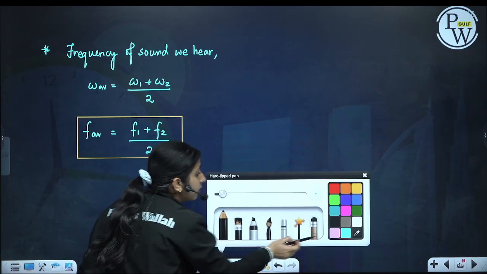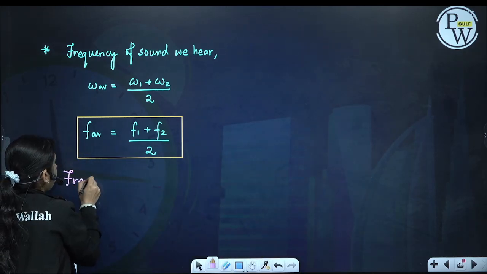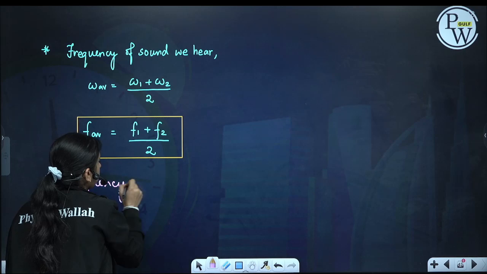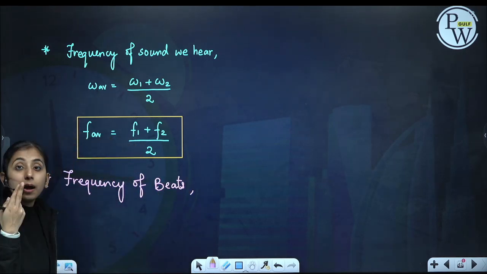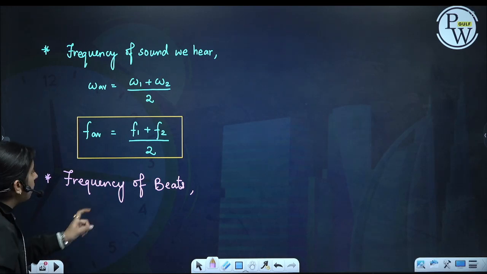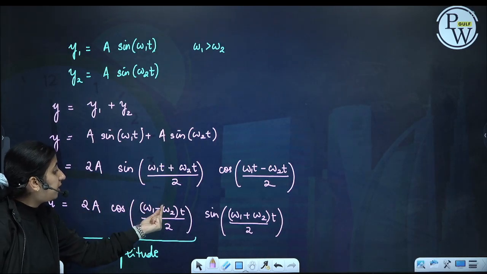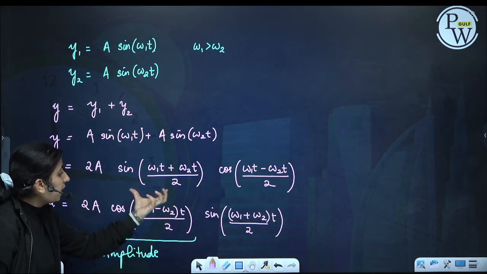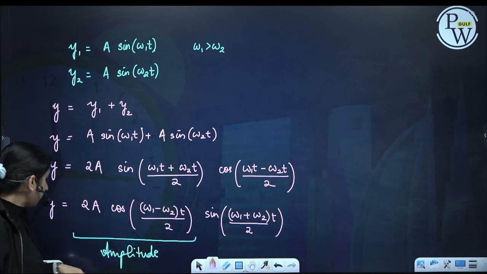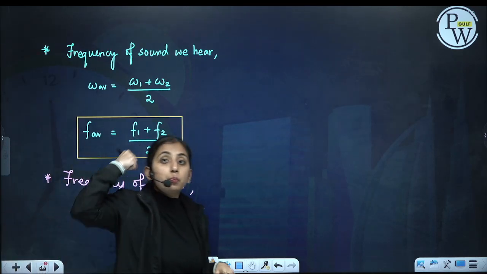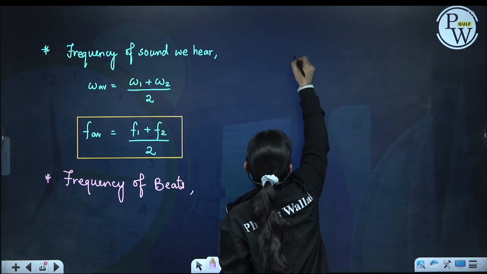And what is the frequency of beats? Beats are the periodic variations in amplitude. So what is the frequency of variation of amplitude? (Omega 1 minus omega 2) t by 2. This is the frequency of amplitude variation. So whether the amplitude is plus 2a or minus 2a.